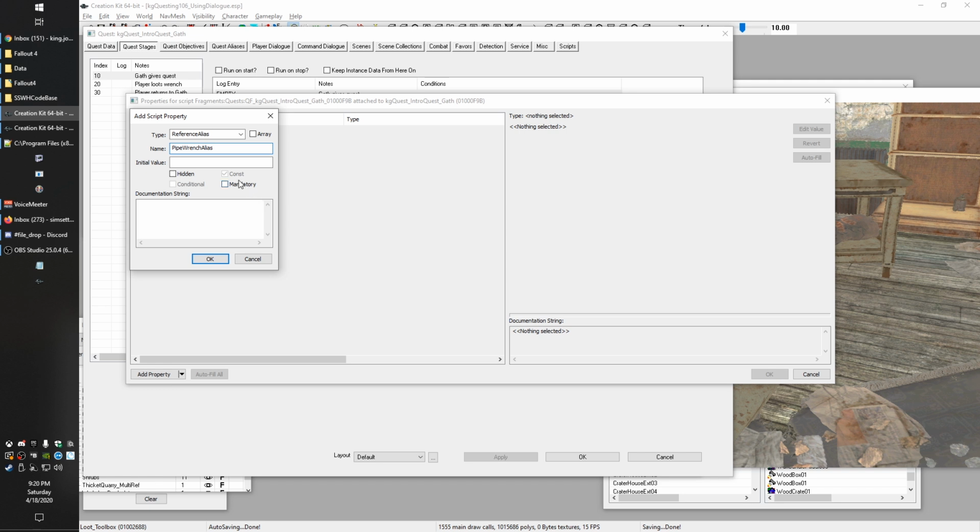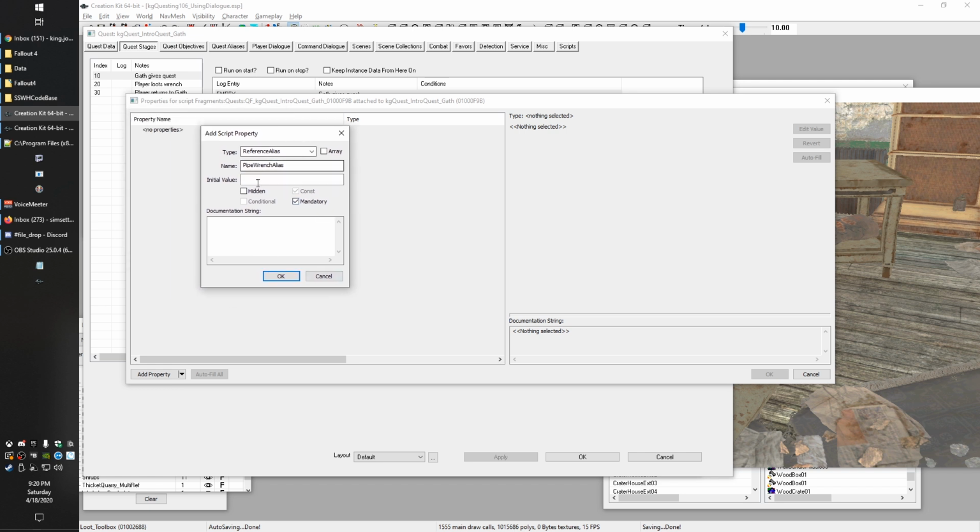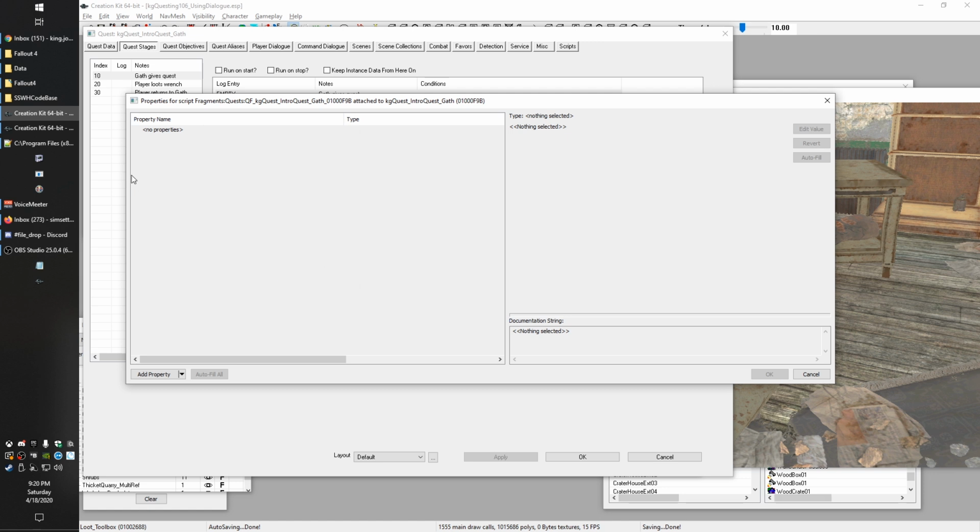And I like to check in mandatory, and all mandatory does is it makes it flag red on this screen if you forget to fill it in. So that way you can see at a glance that you need to fill that in. So we'll go ahead and hit OK here.